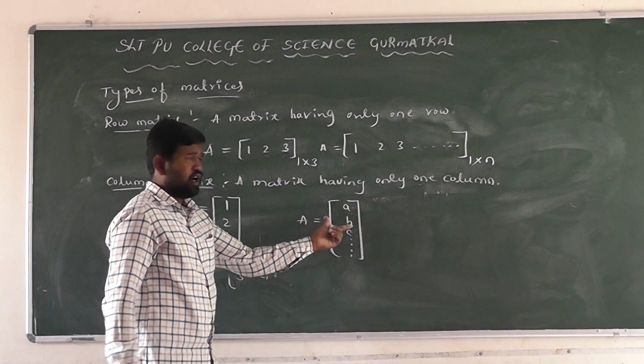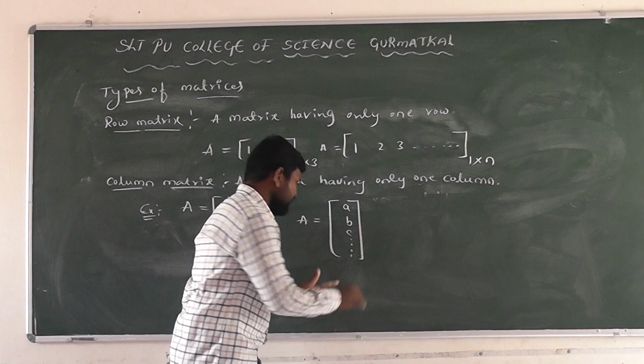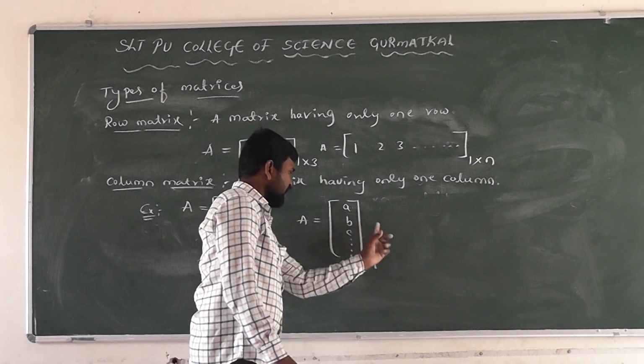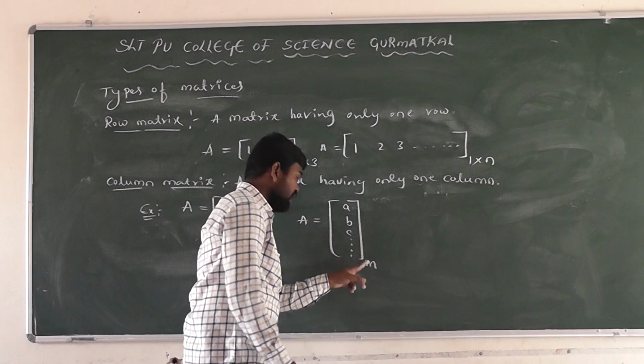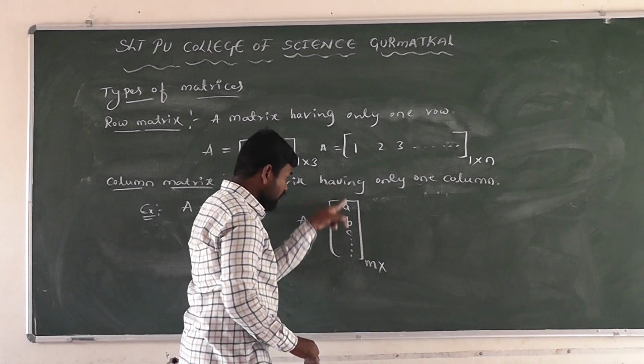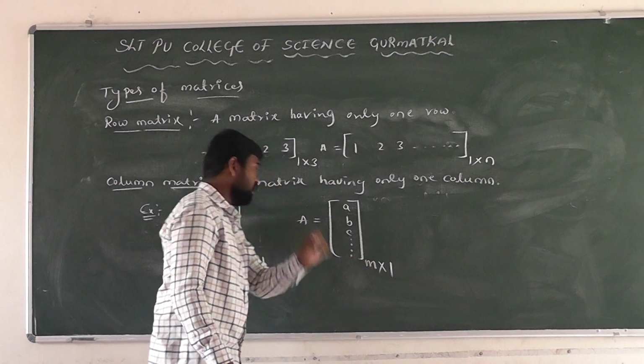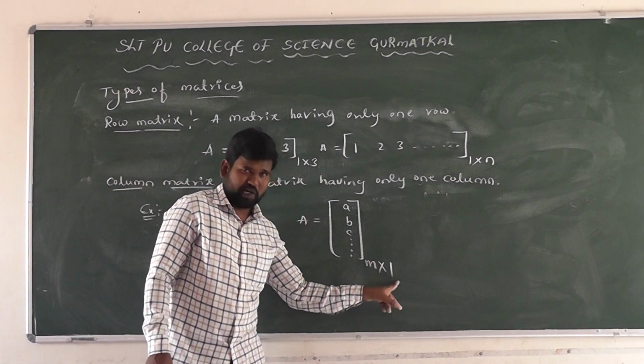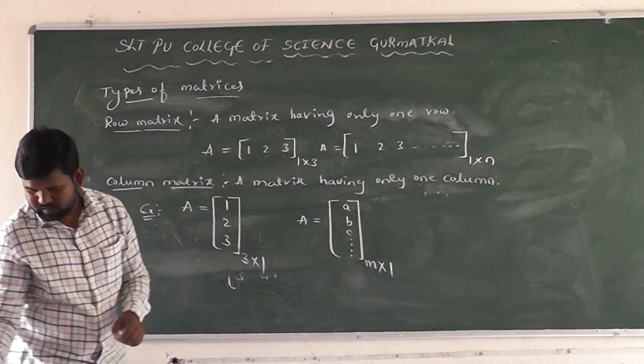What is the order of this matrix here? The rows are denoted by the symbol M. First row, second row, third row, up to M rows. And how many columns? Only 1 column. M cross 1. In general, the order of a column matrix is M cross 1.